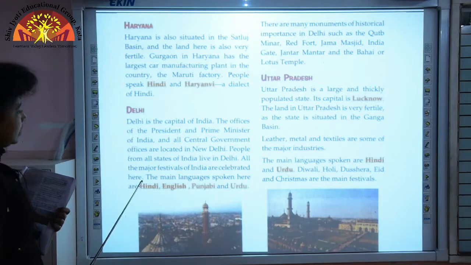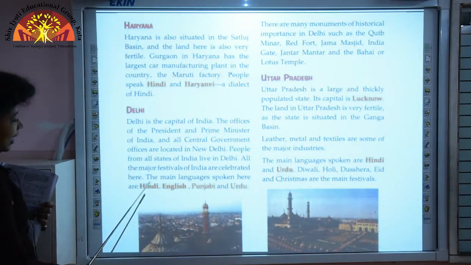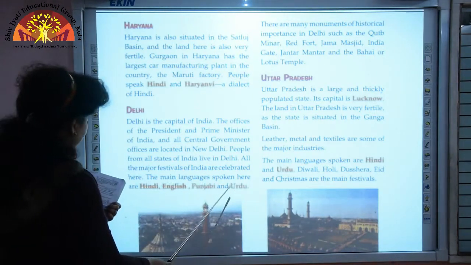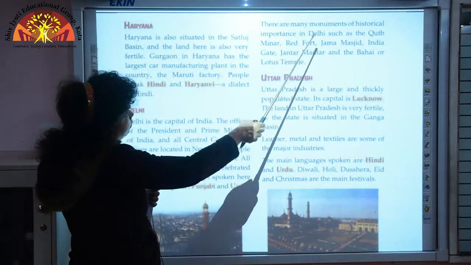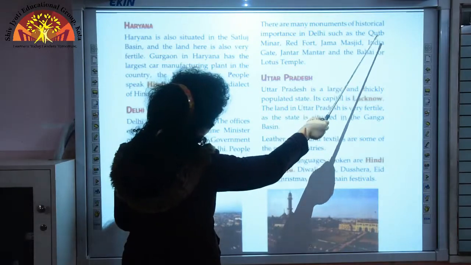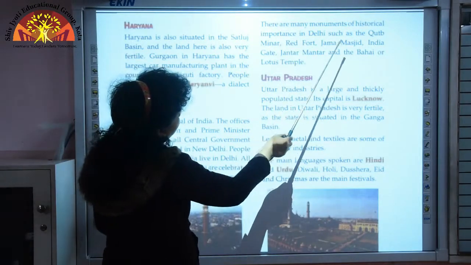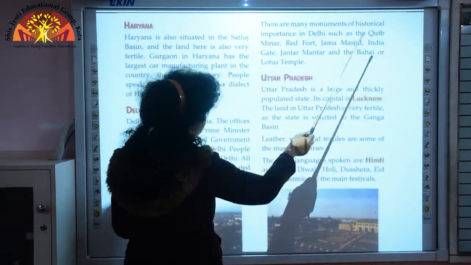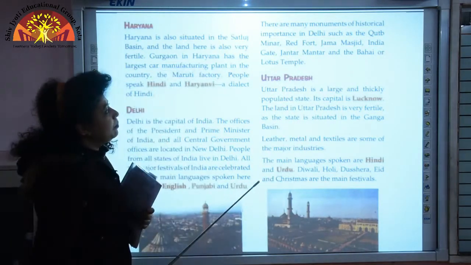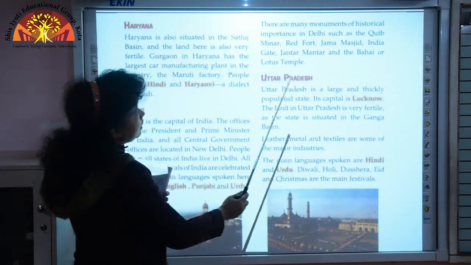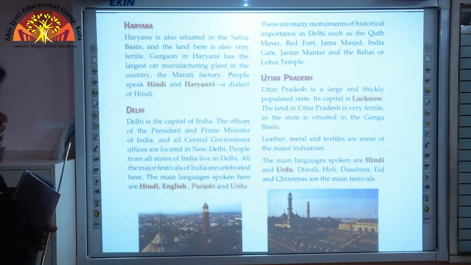The main languages spoken in Delhi are Hindi, English, Punjabi and Urdu, and some of the important monuments in Delhi are the Qutub Minar, the Red Fort, the Jama Masjid, India Gate, Jantar Mantar and the Lotus Temple. These are the monuments of historical importance in Delhi.